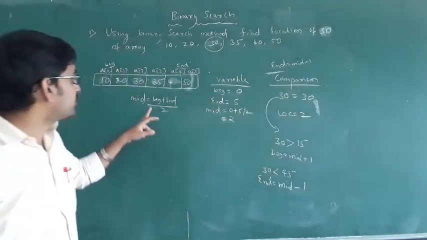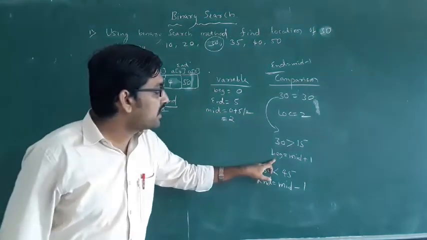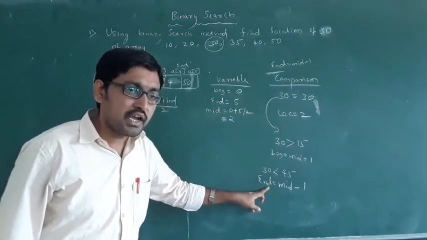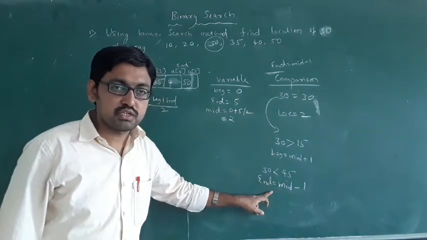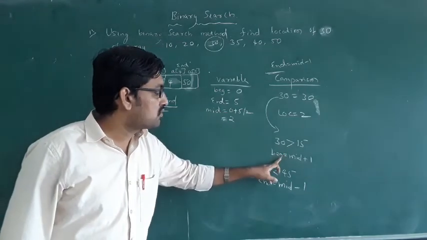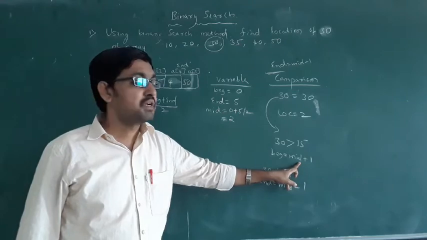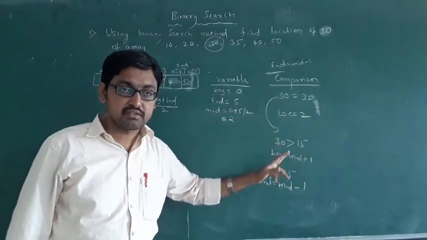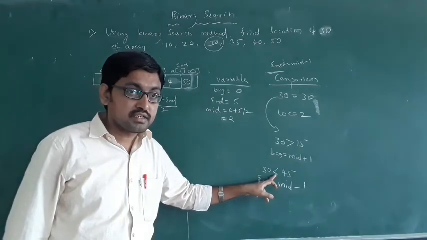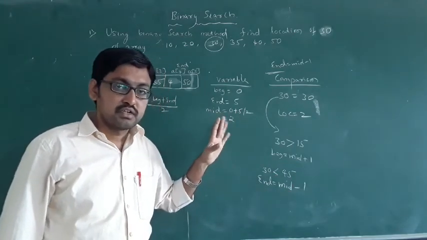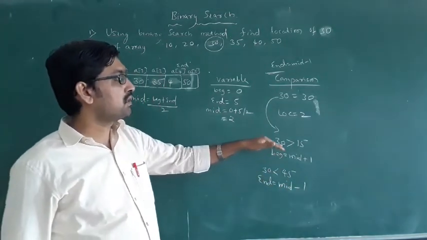And along with this, only 3 formulas you have to remember: how to find the middle element, how to find the beginning, how to find the end. If there is a less than symbol, you have to use end equal to mid minus 1. If greater than symbol, you have to use beginning equal to mid plus 1. Greater means plus, lesser means minus. Okay, you have to remember this.